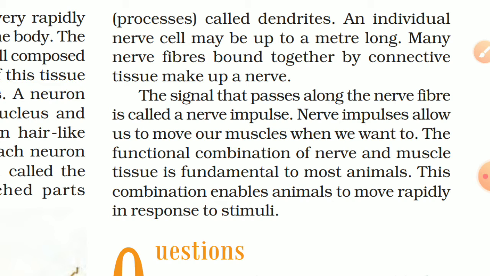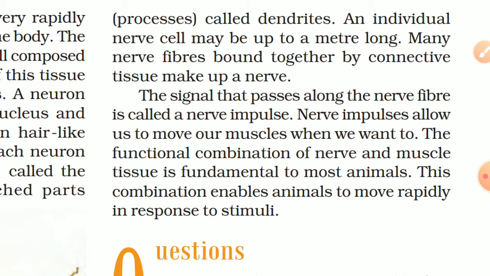The signal that passes along the nerve fiber is called a nerve impulse. It means when you touch some hot object, cold object, when any pin touches your skin, then that impulse will directly go by nerve cell to your brain, and according to that your brain will decide what action you have to take. Nerve impulses allow us to move our muscles when we want to.